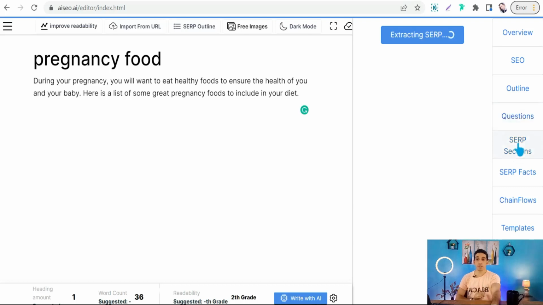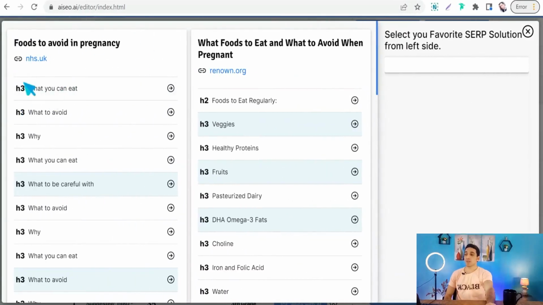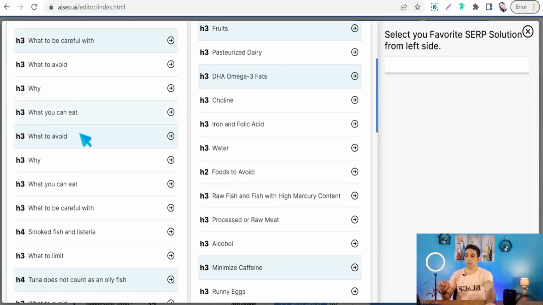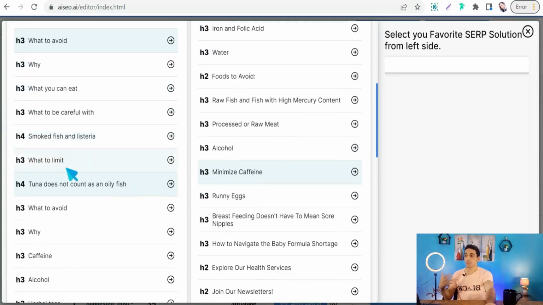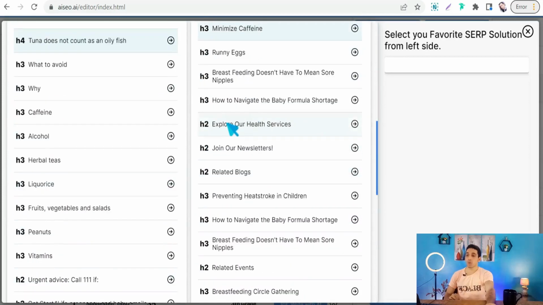Okay, here you can find all headings or subheadings in all articles that are ranking for this search query, pregnancy food, to copy the best of them and paste in your article. Okay, and there you'll find this article, the first ranked on Google regarding this search query, foods to avoid in pregnancy. Here you will find all headings and subheadings used in this article: what you can eat, what to avoid, what you can eat, smoked fish and listeria, and so on. And here you'll find the second article, and so on and so forth.